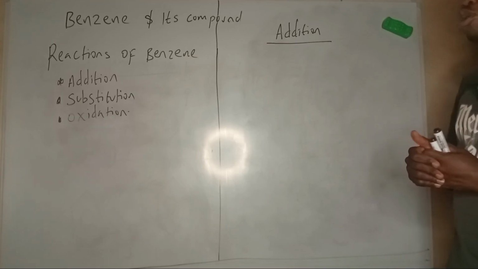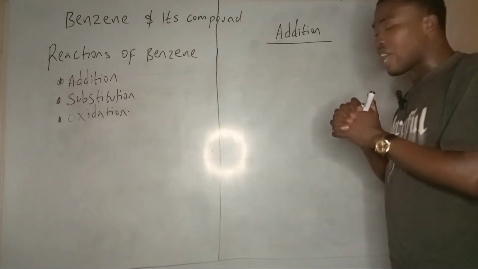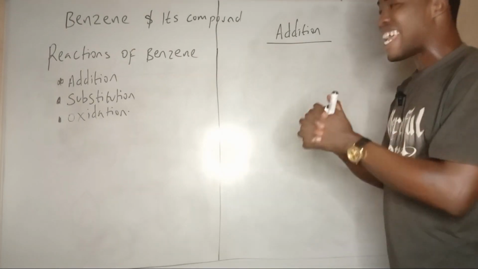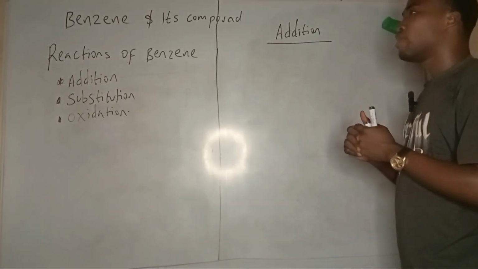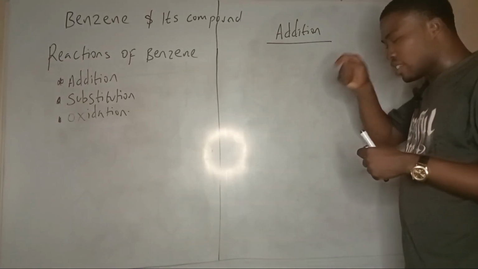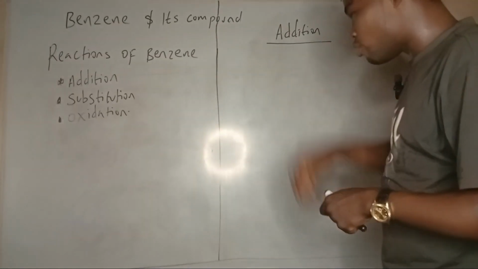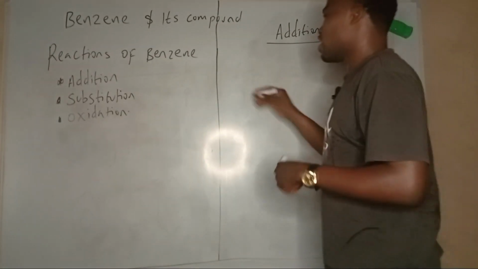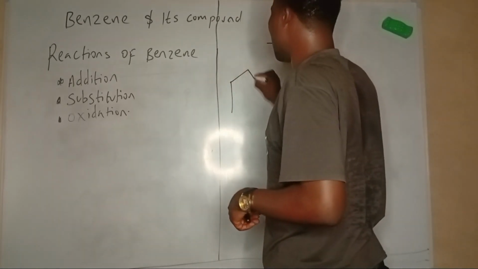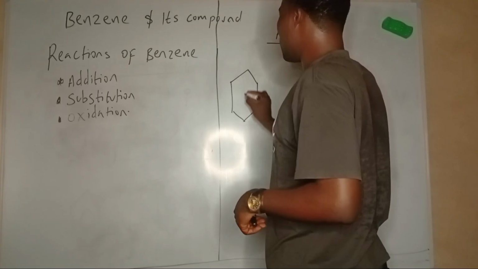Benzene prefers substitution as it protects the aromaticity of benzene. Substitution reaction leaves it in the aromatic state, while addition reaction destroys the aromatic state. Take for instance, this is benzene, C6H6.